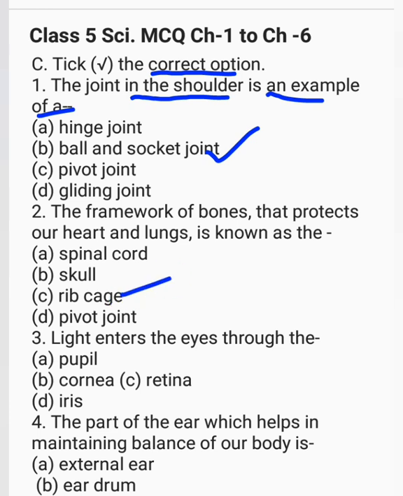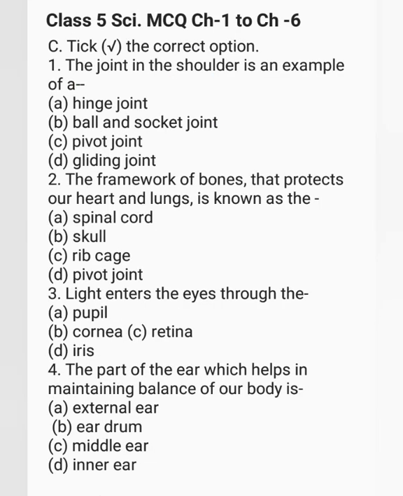Light enters the eyes through the pupil, cornea, retina, iris. The correct option is pupil. The part of the ear which helps in maintaining balance of our body is external ear, eardrum, middle ear, inner ear. The correct option is inner ear.